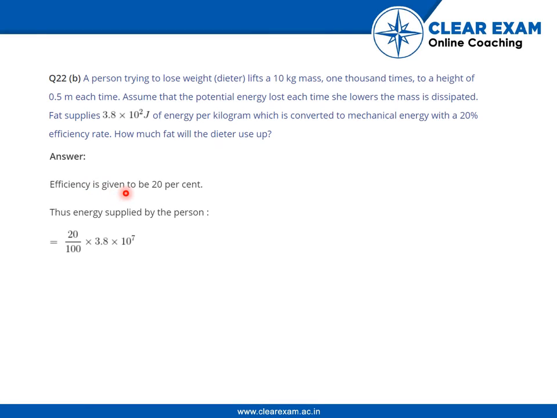Efficiency is given to be 20%. The energy supplied by the person is 3.8 into 10 to the power 7 into 20 by 100. Thus, the amount of fat lost is 49 into 10 cube divided by this. So eventually we get 6.45 into 10 to the power minus 3 kg.